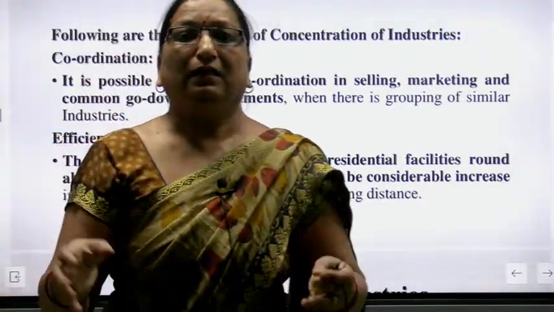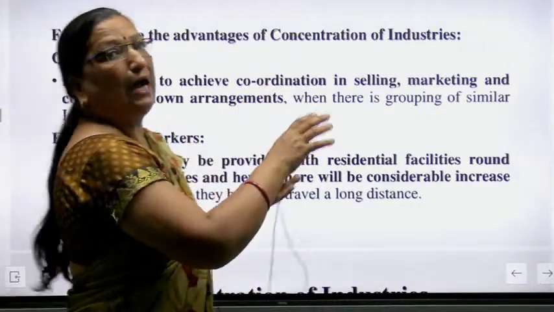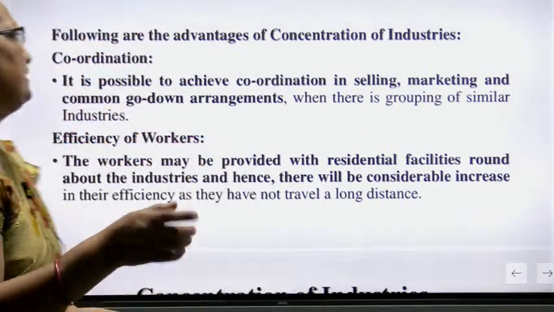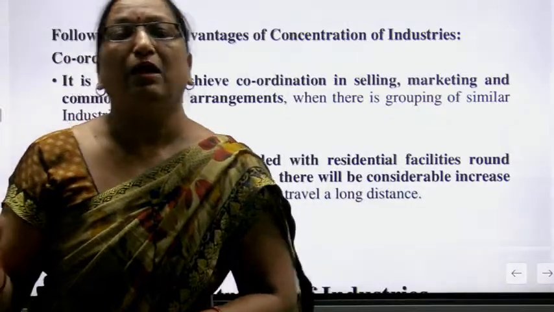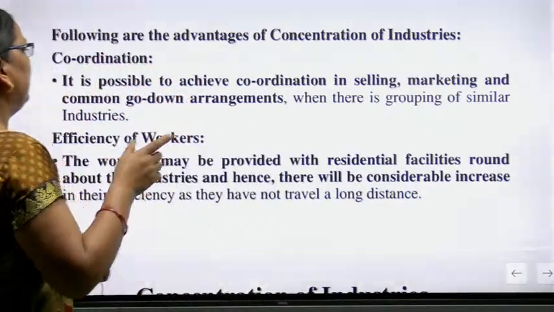And then if your product is not there in the godown, some other industries can use that godown. So it is the easiest way to coordinate with the selling, marketing for the godown production of the industries. So we have to coordinate the groups.